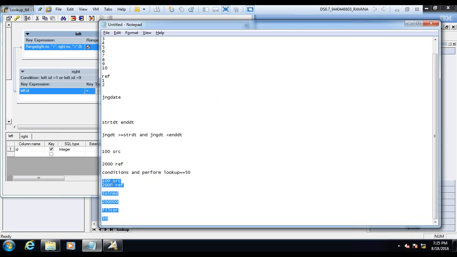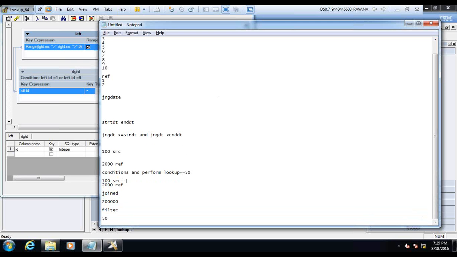Because most of the time I see they use date conditions, between conditions in joins. Like here, mostly, I've seen many times they say table one dot ID one is equal to table two dot ID two, and start date between table two's start date and end date, kind of those conditions. That is if it is coming from only one source.